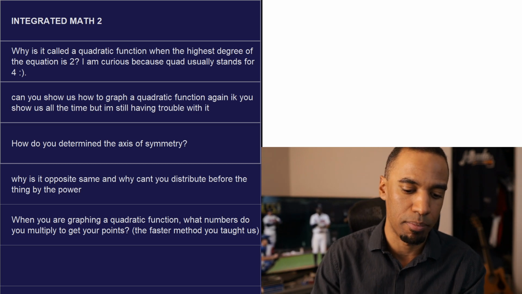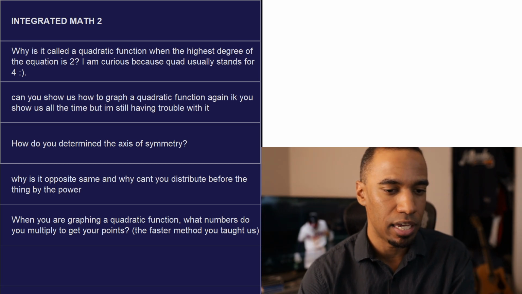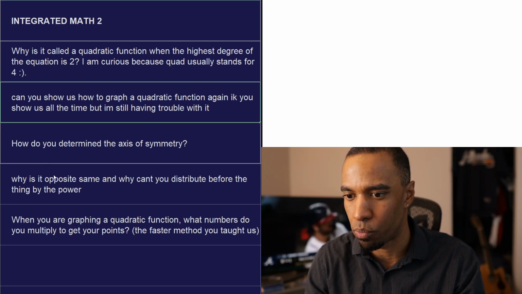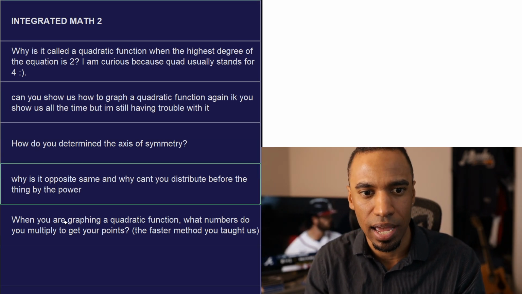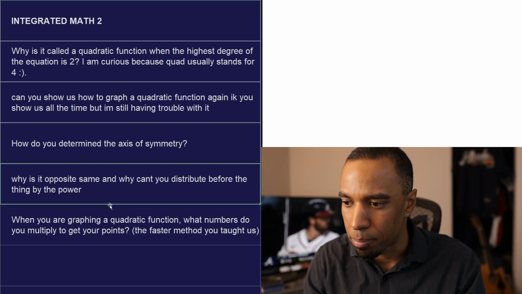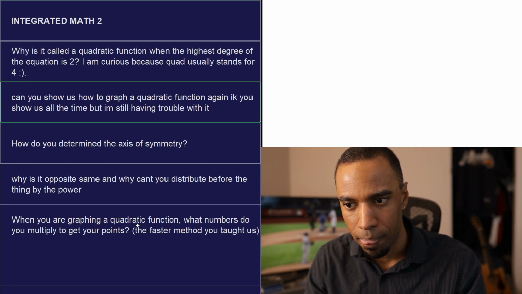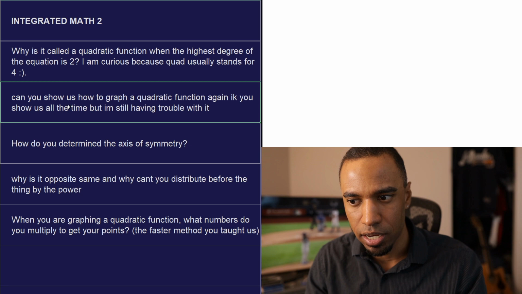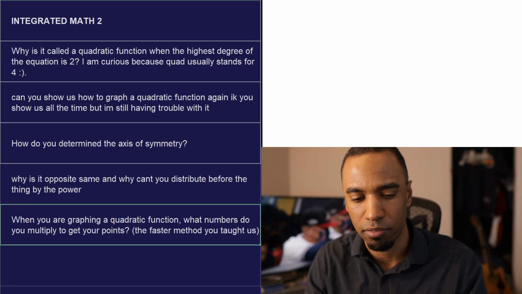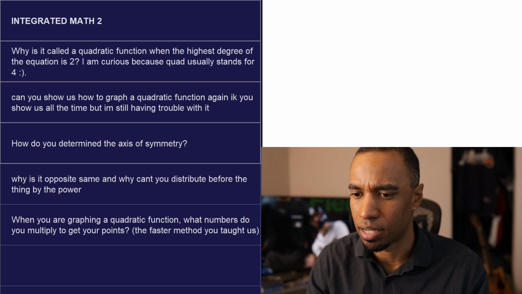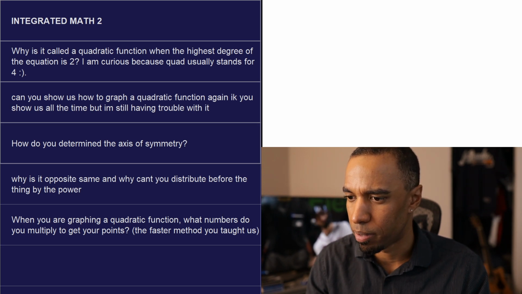Depends on what form you're talking about. I'm going to begin with, let me see if the other questions ask this actually. I don't think I laid these ones out with formatting. My bad, guys. These should have had little lines to them. Opposite same, when you're graphing, what numbers do you multiply to get your points? Faster method. Okay, so this kind of talks about the same thing as well. If you're asking this question, maybe here I'll talk about non-vertex form. Here I'll talk about vertex form. Let me quickly check something before I bring up graph paper. I'm sorry, guys. This is a little unprepared here.